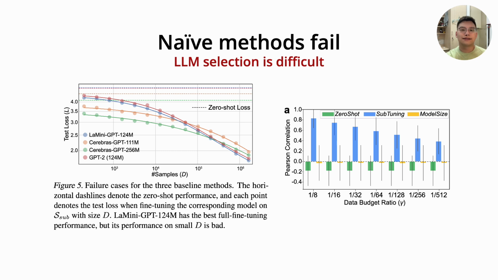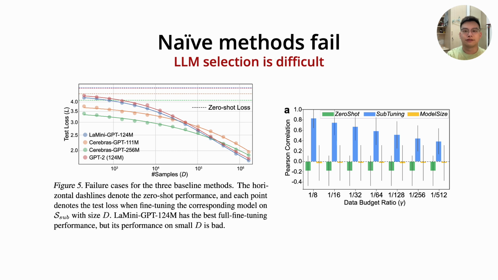So, how to address this resource constraint problem? We test some intuitive baseline selection methods, but all of them fail and can even provide negatively correlated prediction. These baselines include selecting the largest candidate based on their model size, or selecting the LLM with the best zero-shot test loss, and selecting the LLM with the best fine-tuning performance on a subset considering the resource constraint.